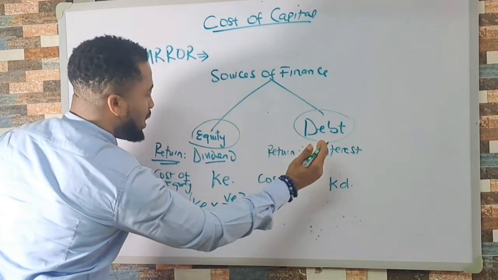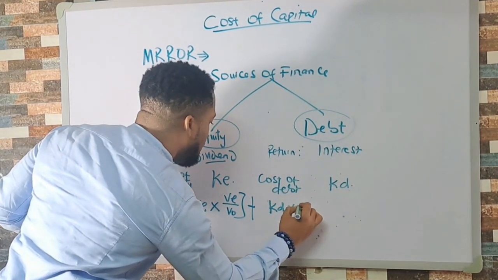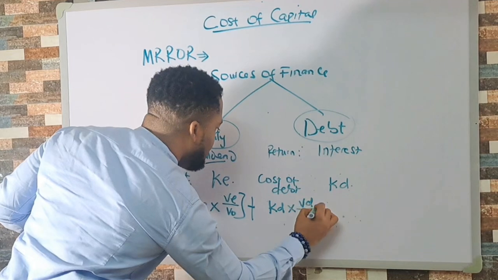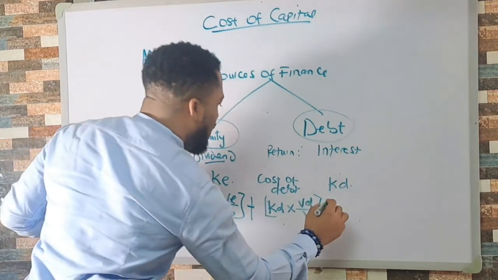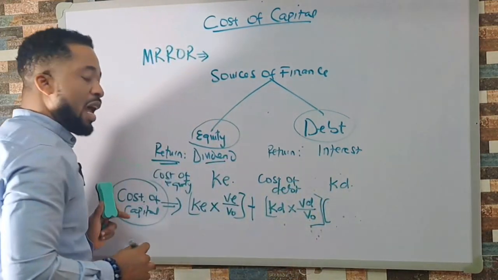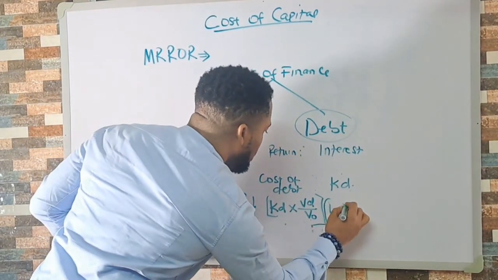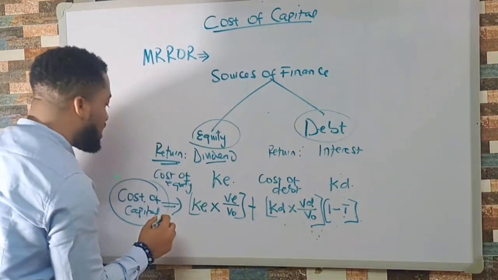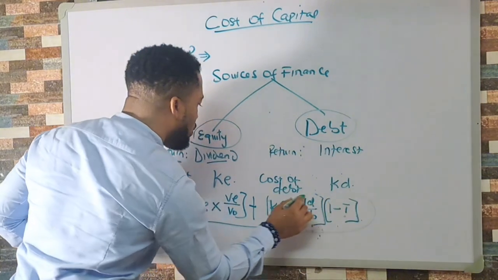Plus, now I've come to the debt part. I also have cost of debt multiplied by the value of debt divided by the VO, right? And then because interest is an allowable expense for tax purpose, I would have 1 minus T here.